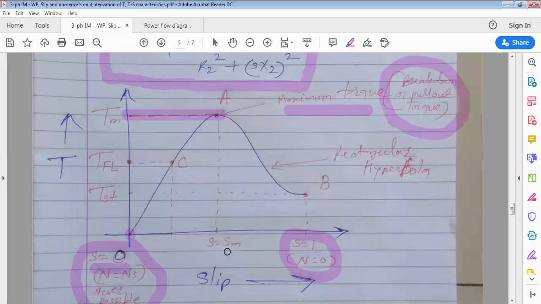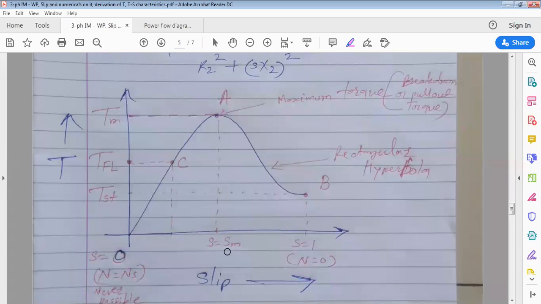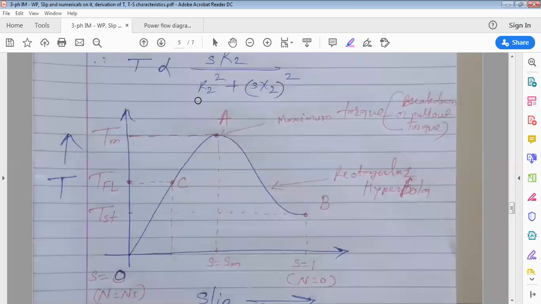Now, when maximum torque will occur, this condition is not in your syllabus. This is just for your information. When R2 and X2 are equal, the torque produced by a 3-phase induction motor is maximum. The condition for maximum torque is that rotor resistance and rotor reactance are equal. Then that torque is called maximum torque. So this part is not in your syllabus, just for your information. Okay.